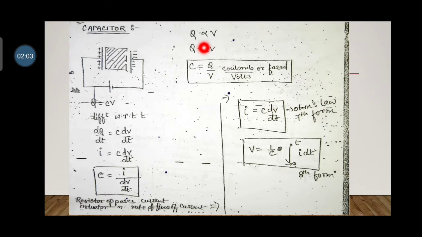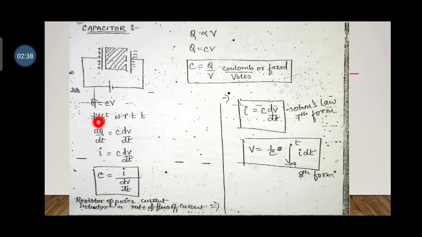Okay, so the formula of a capacitor: charge Q is directly proportional to voltage, or Q is equal to C into V. C is your capacitance constant, C is equal to Q divided by V, because the voltage on the right hand side is transferred to the denominator of the left hand side. So that is Q divided by V. Q is in coulomb and V is in volt, so the unit of capacitance is farad. See here, Q is equal to C into V.